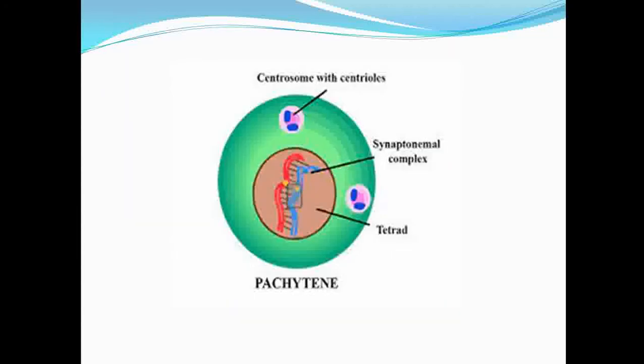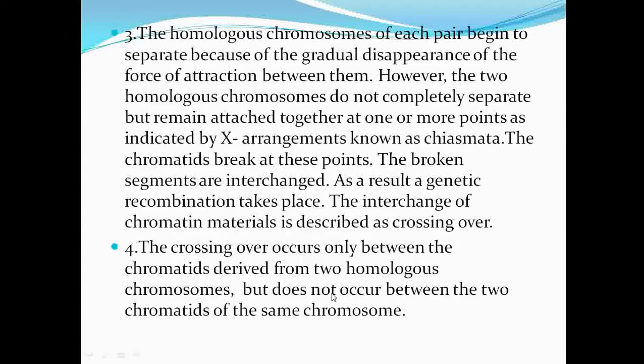Next, this diagram is the Pachytene. In this diagram you can see the splitting of the chromosomes into 4 chromatids, so tetrad formation takes place. These centromeres are moving towards the opposite poles. This is one centriole, and this is another centriole, which are moving towards the opposite poles. The synaptonemal complex is seen, and tetrad formation is seen during Pachytene.